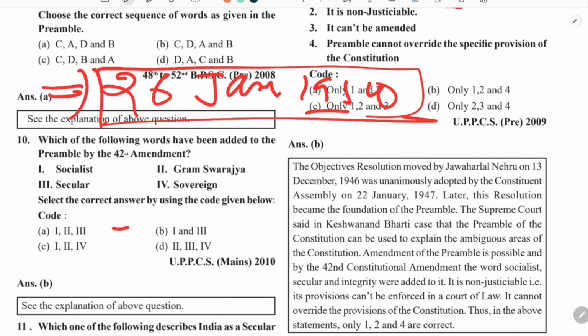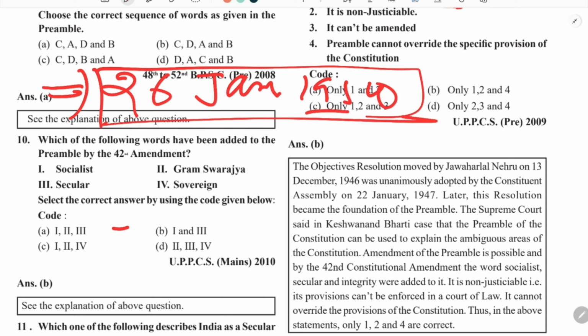In this particular case, the question before the Supreme Court was whether the preamble can be amended or not. In the earlier case, the Supreme Court clearly said that the preamble is not a part of the constitution, so how can it be amended?